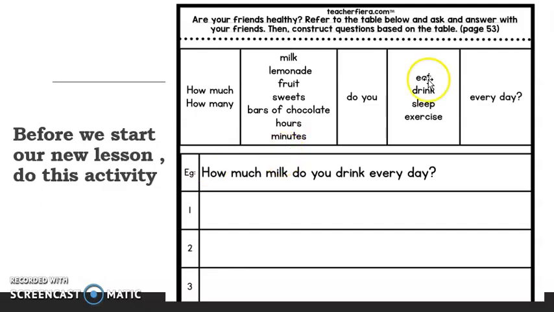Okay, before we start our next lesson, I want you to do this activity. If you have a printer, you can print. But if you don't have, you have to copy and write in your exercise book. So, let's look at this. How much?